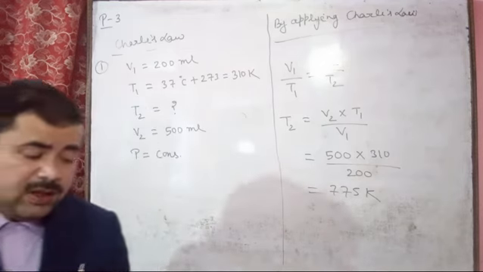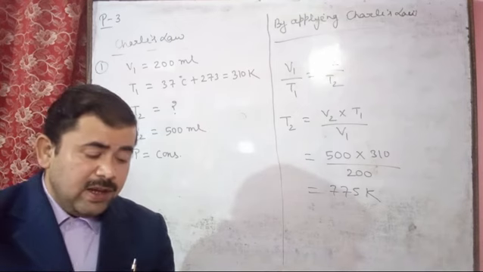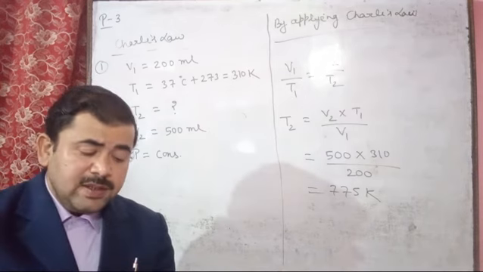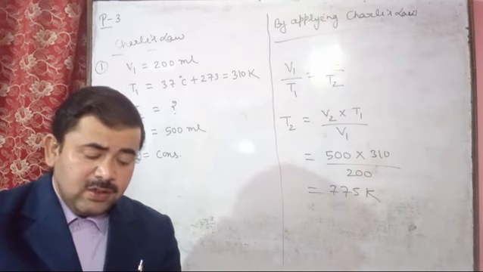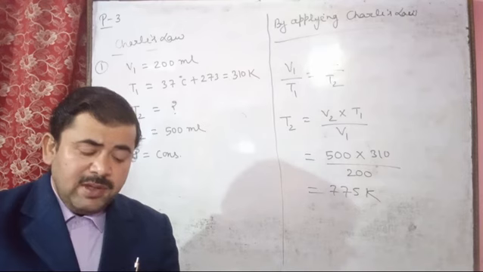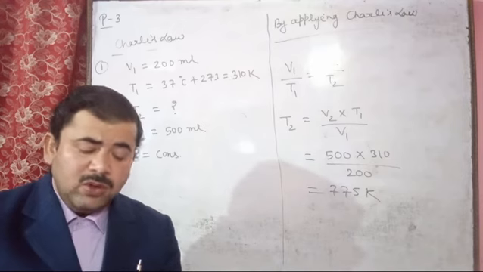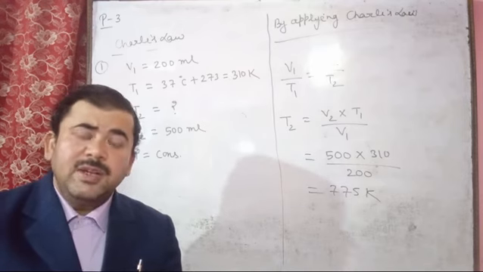So here a certain volume of the gas is kept at 77 degrees Celsius. So here 77 is the initial temperature, and we will change it into the Kelvin value. So we will get here 350 Kelvin.